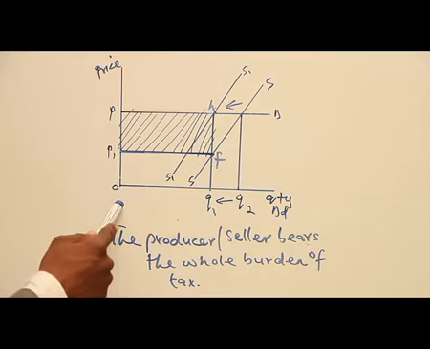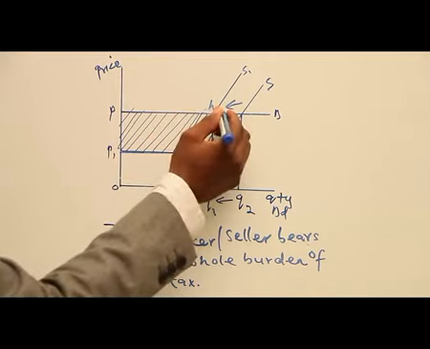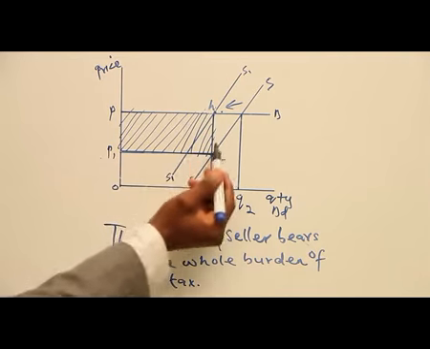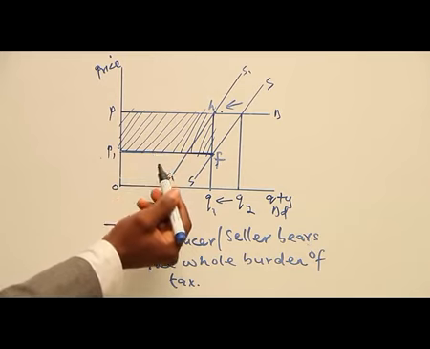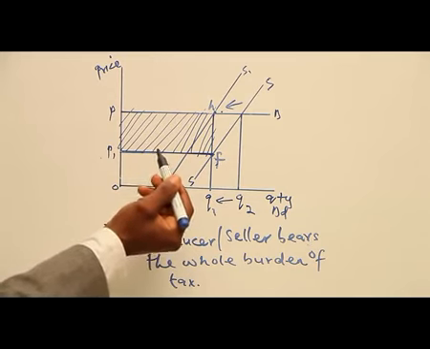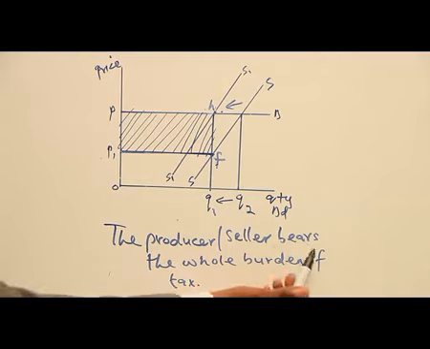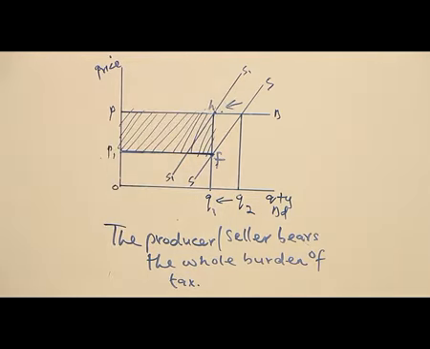So what is the amount of the burden that the producer or the seller will bear? The burden is going to be P, H, F, P1. The shaded portion is the tax that the producer or the seller will bear, without shifting any amount to the consumer. That's why I said that the producer or seller bears the whole burden of tax when it is a perfectly elastic demand.